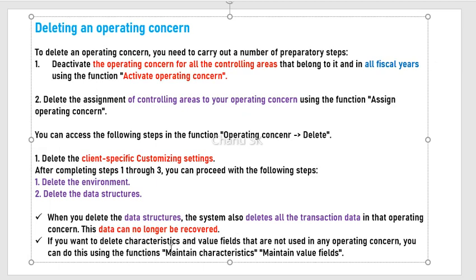Okay, if you want to delete the characteristics and value fields that are not used in the operating concern, please note this point. Those value fields and characteristics that are not used in the operating concern, you can also delete. You can do it by using the functions Maintain Characteristics and Maintain Value Fields. By using these two, we can delete the characteristics and value fields which are not used in the COPA. So this is all about operating concern and how to delete operating concern.